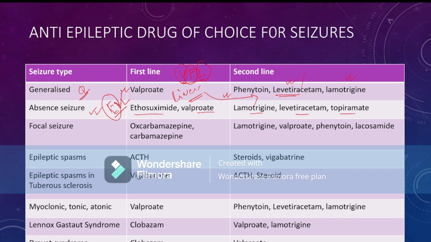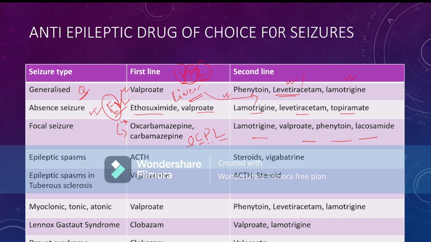If the child is suffering from focal seizure, then the drug of choice is oxcarbazepine or carbamazepine. The second line drugs are lamotrigine, valproate, phenytoin, and lacosamide. So you can keep in mind OPL: O for oxcarbazepine and carbamazepine, P for phenytoin, L for lamotrigine or lacosamide.